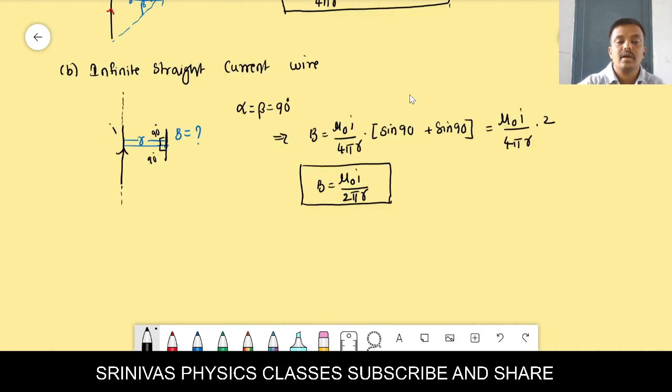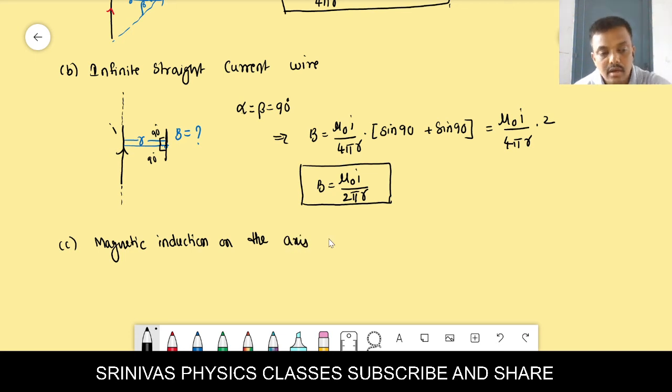Okay, one more point I'm going to give: the magnetic induction on the axis of a straight wire.